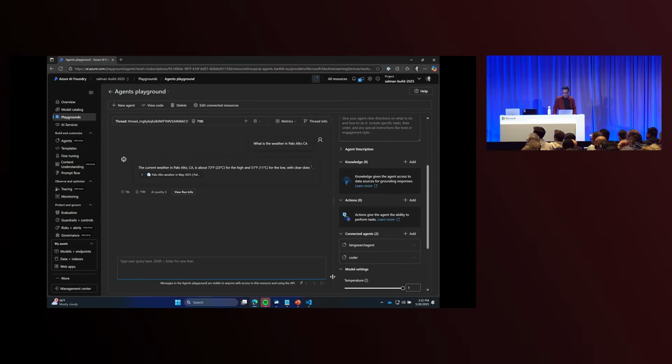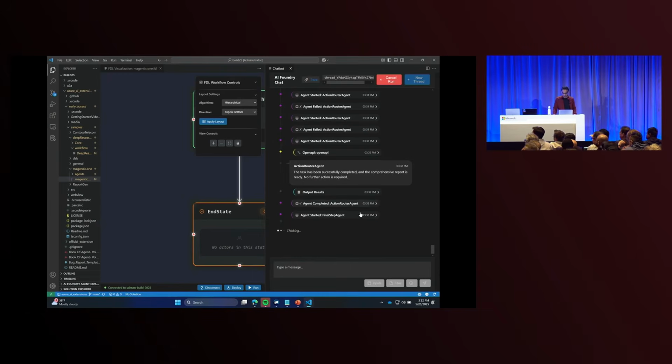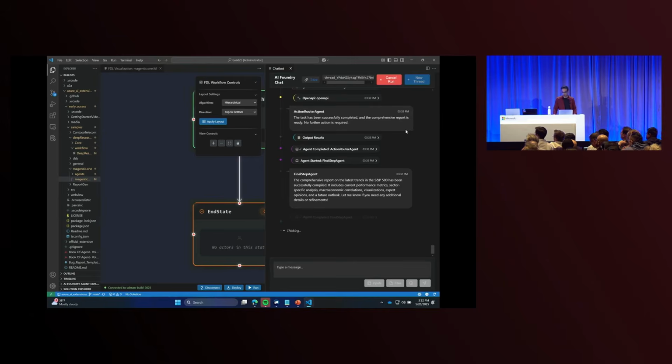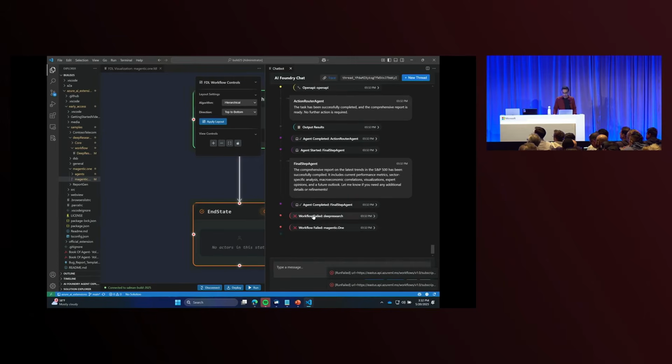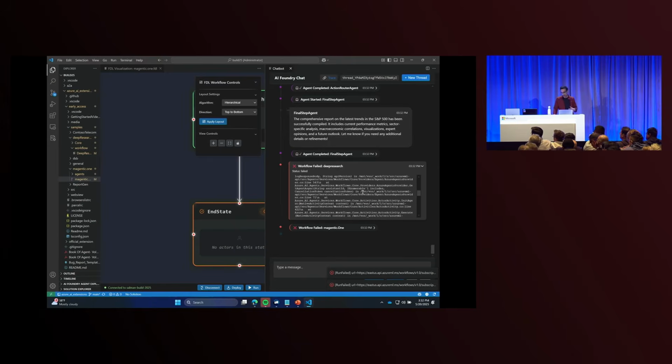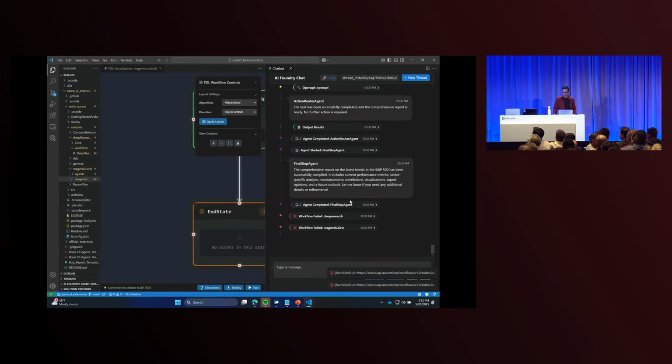So let's go back here just to make sure this actually completed. The task has not been completed, so it's working and instructing other workflows to do stuff. And you can see some of them will fail because I may have exhausted my token usage for the time being, but there are sufficient retries in place to try and complete the task.